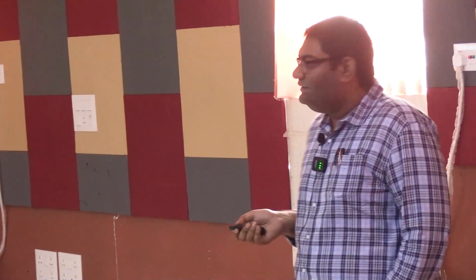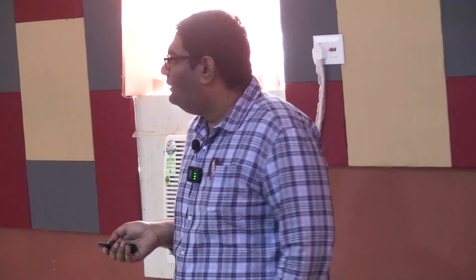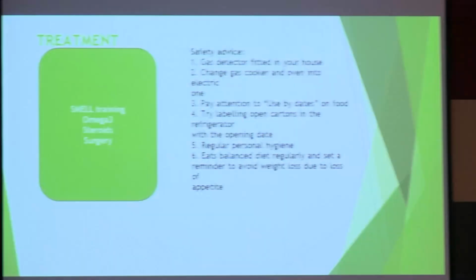Anosmia, right? You will get a detailed history and detailed examination. Examination starts with nasoendoscopy. You will look at that area, then you will go for a detailed olfaction test. This is a question that can be asked in your exam. And then you will go to imaging, right? Start with CT scan, go to MRI brain. How do you treat it? Very important. This question comes in the MRCS examination very frequently.